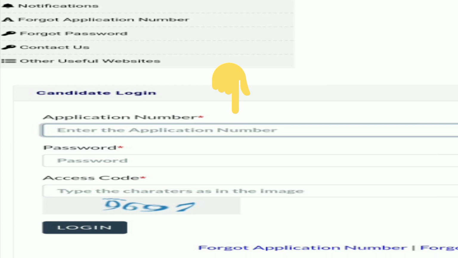On the candidate login page, you have to enter your application number, password and the access code given below. After giving all these details, you have to click on the login button. After clicking on the login button, we go to the next page, which contains all the information related to you.